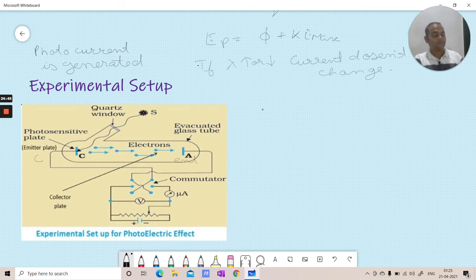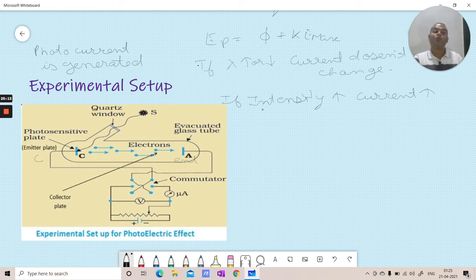But if intensity increases, current increases. Why? Because if intensity is more, there are more photons coming, and more electrons have a chance to come out of the metal surface.